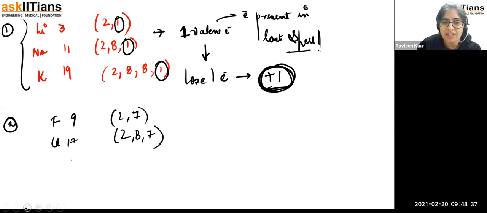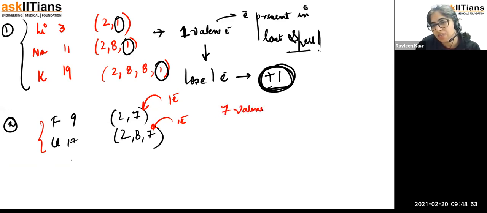So we can understand what is happening. If you take fluorine and chlorine with 2,7 and 2,8,7, if he wants to complete the octet, he will take one electron from someone else. As he is having 7 valence electrons, it has a tendency to gain one electron, so it is going to have a valency of -1.